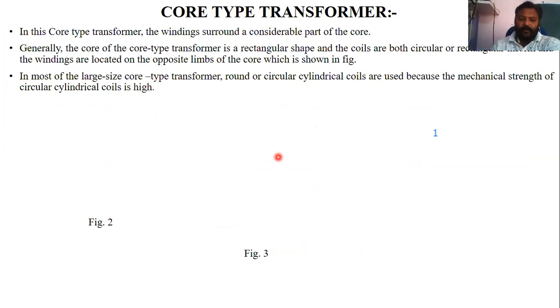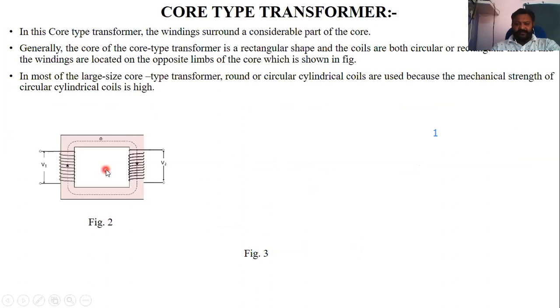Now in the core type transformer, the windings surround the considerable part of the core. This is your core type. Here the winding surrounds the maximum part of your core. Here you can see two limbs. This is basically a C type of core material. Two C type cores are joined together and imbricated to form a core, and in that core the windings are mounted. Here you can say this is the LV winding or primary winding, and this is your HV winding or secondary winding, V1 and V2.